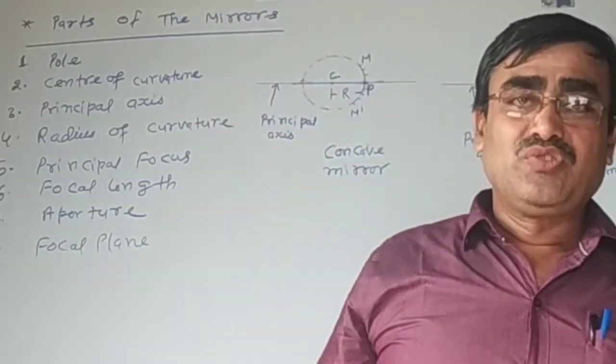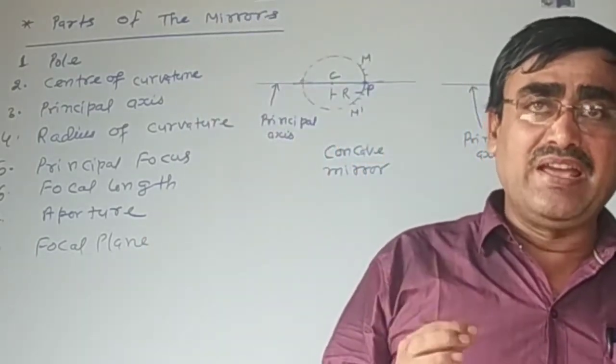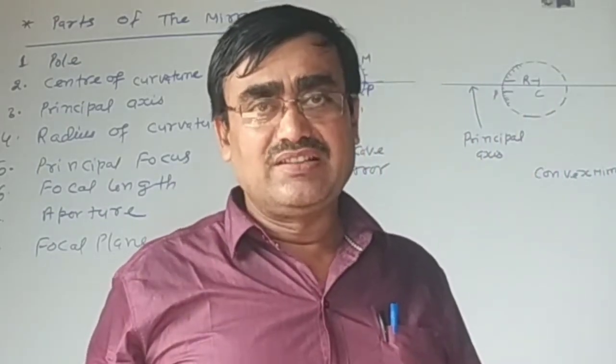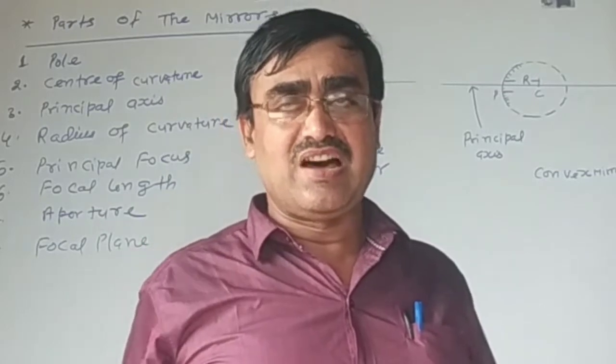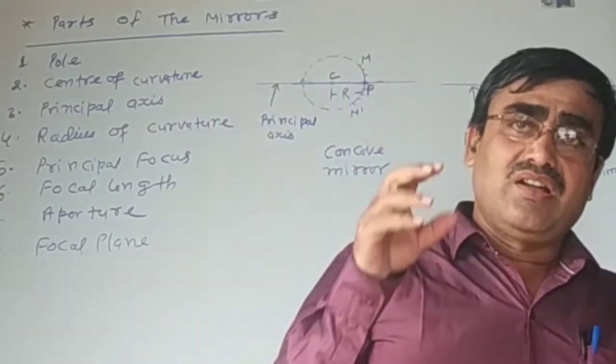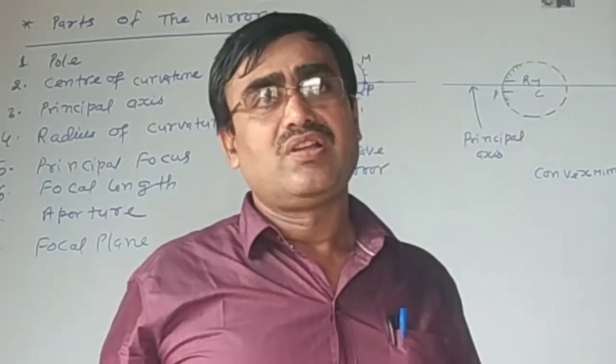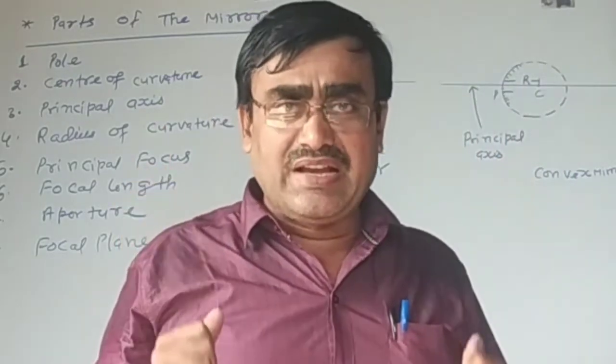Today I am going to explain parts of the mirror. In previous class, I taught you what is mirror.